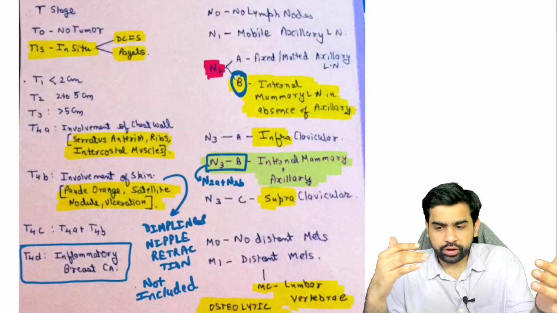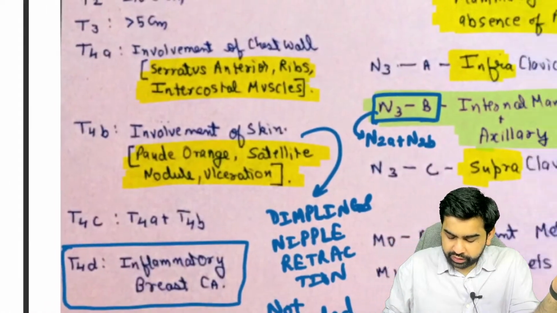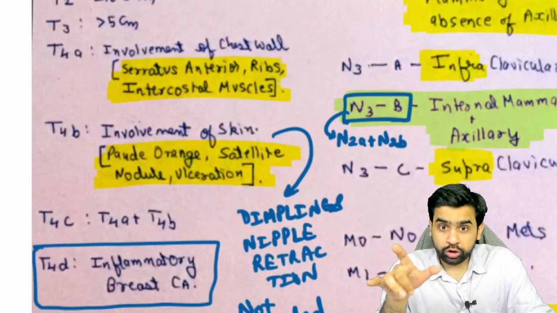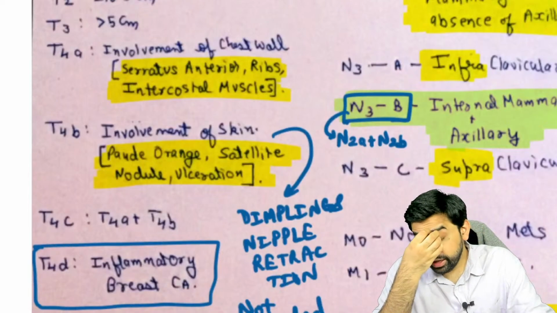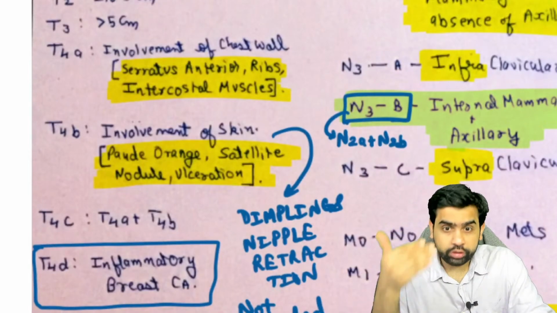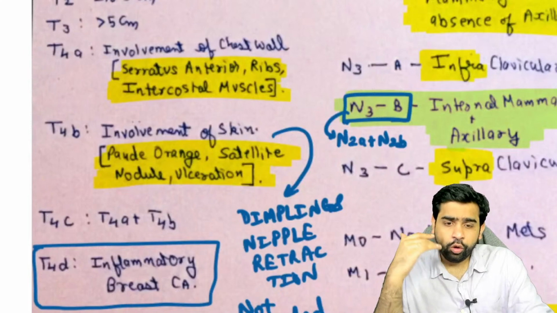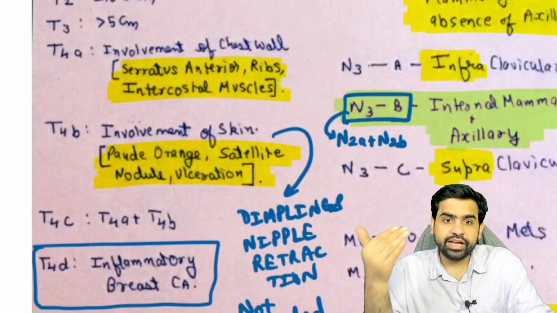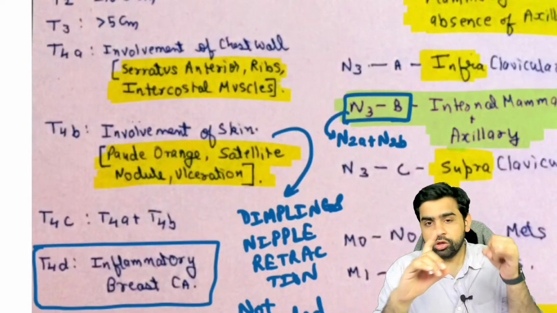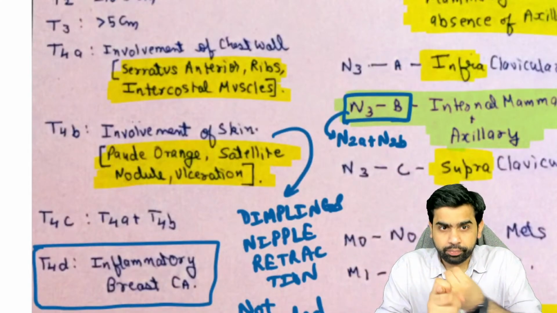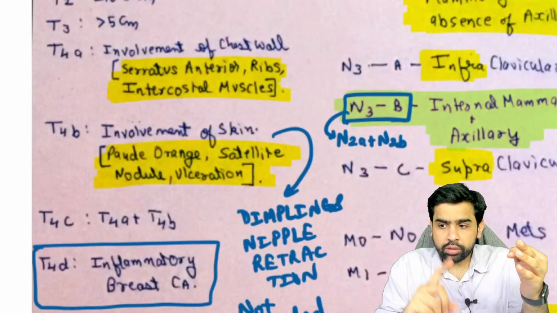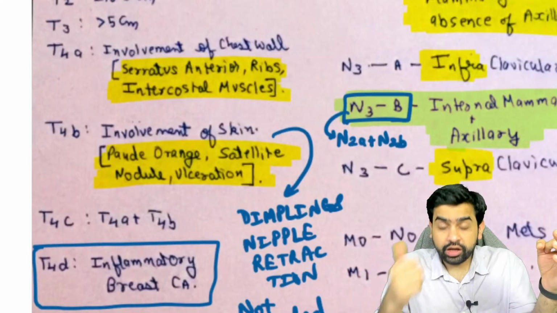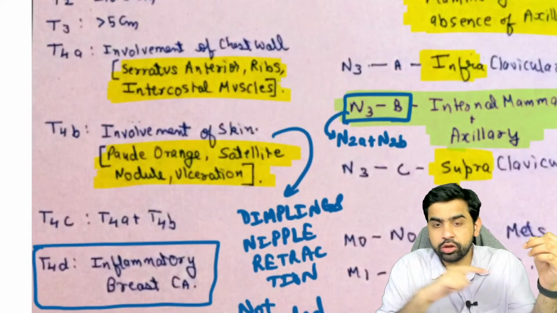Now in T4, there is T4A, T4B, T4C, and T4D. The biggest thing you need to understand here is that sometimes students get confused whether T4A is involvement of the skin or involvement of the chest wall. Whenever we screw up in our life, we always have to self-introspect first. So please understand T4A is involvement of the chest wall. What is included in the chest wall? Involvement of the serratus anterior muscle, the ribs, and the intercostal muscles are all included in the T4A category. What is not included? Involvement of the pectoralis major and pectoralis minor. That is not a part of T4A.